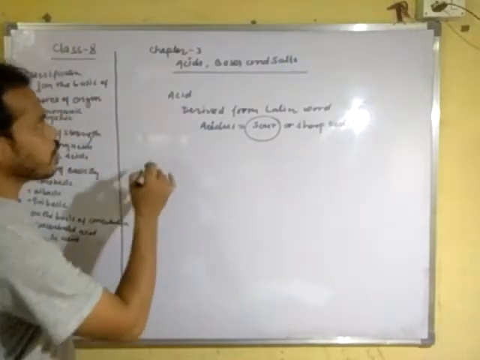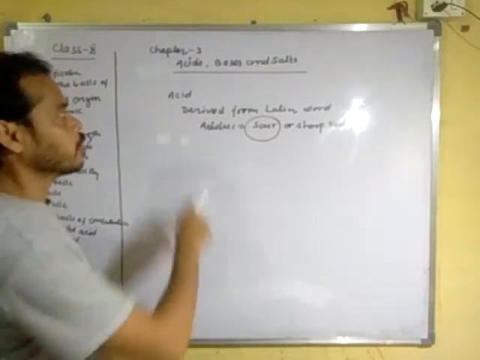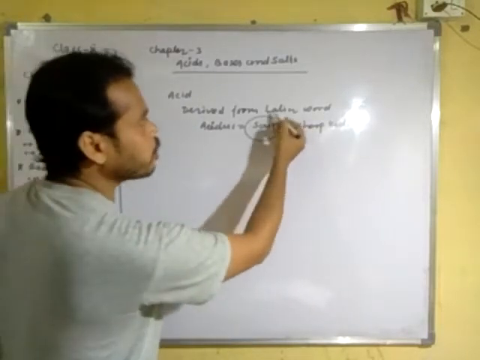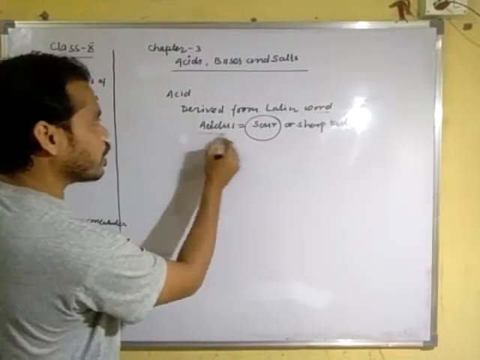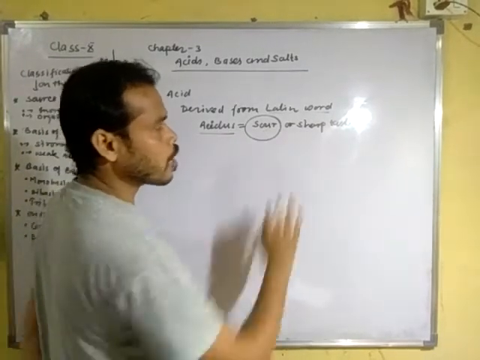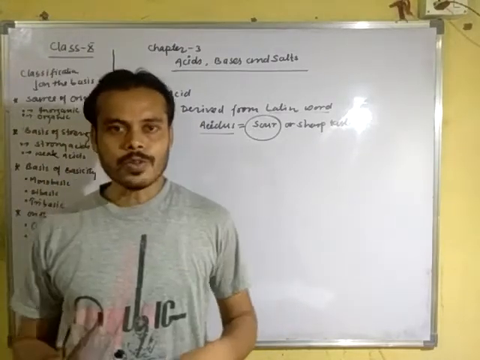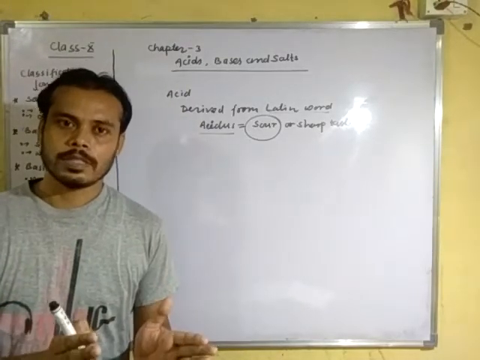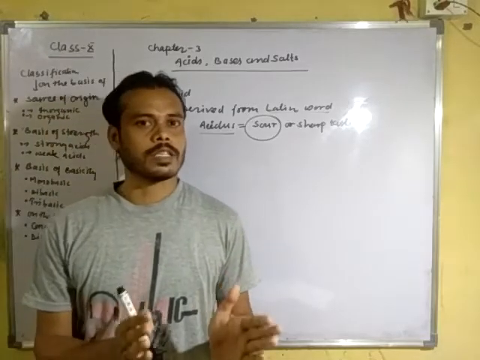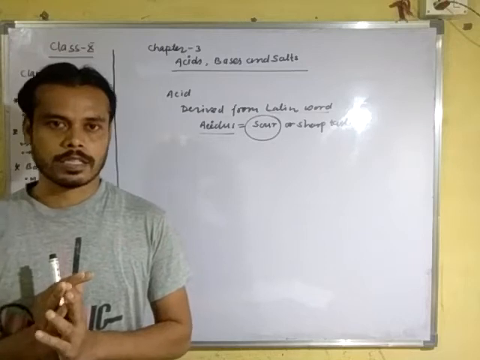So the word acid is derived from the Latin word acidus, meaning sour or sharp taste. The things we use in our daily life, if they taste sour, contain acids.